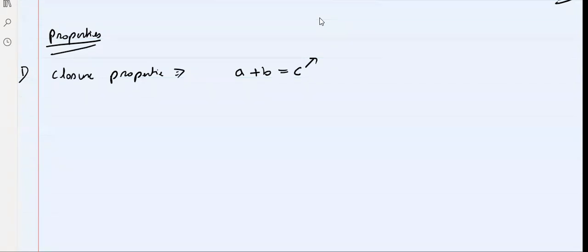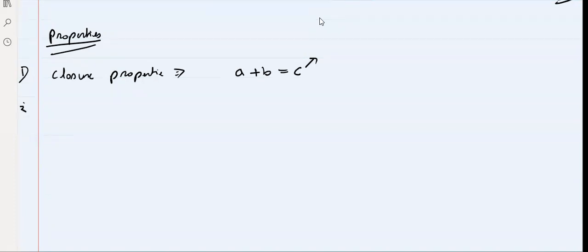You should say, sir, your statement is wrong. You should say addition of integers follows closure property.